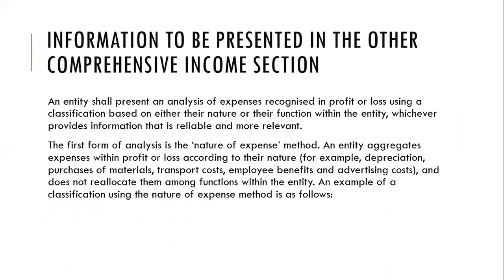So when you are classifying expenses, IAS 1 allows you to choose between classifying them according to nature or according to their function. Now, if you classify them according to nature, what does that mean? An entity aggregates expenses within profit or loss according to their nature. For example, depreciation, purchases of material, transport costs, employee benefits, and advertising costs, and does not reallocate them among functions within the entity. So you just say it as it is.